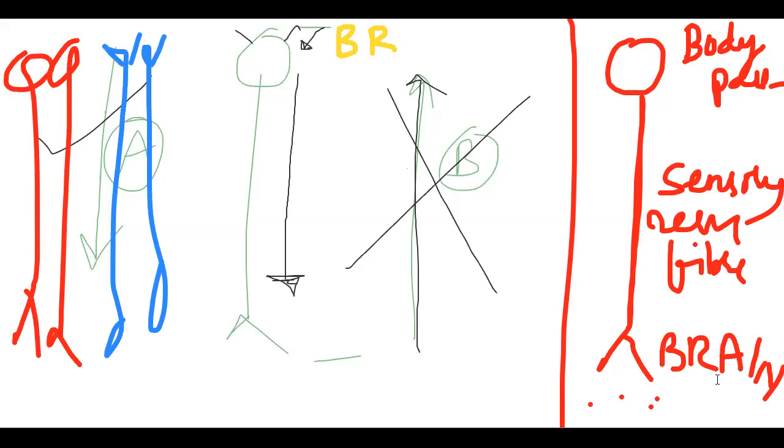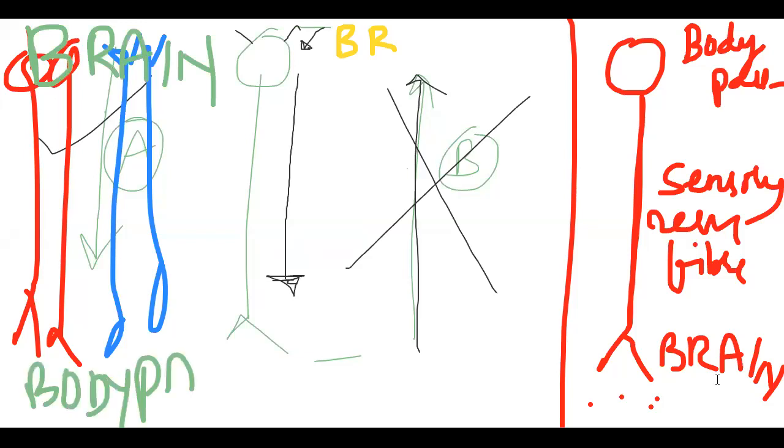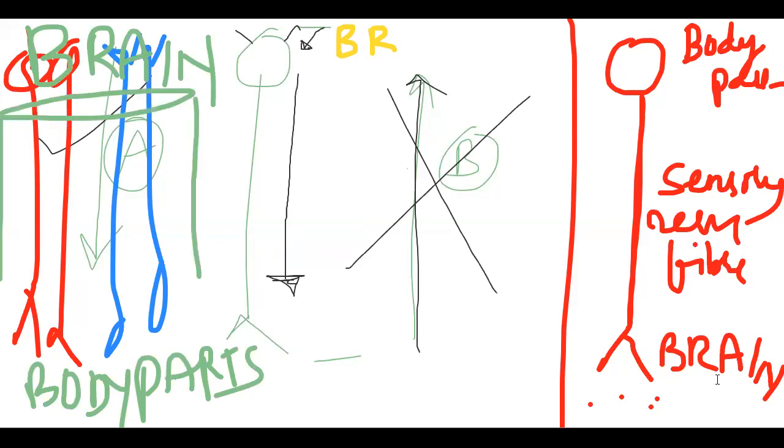Now if I write brain here and body parts here, what is it? Mixed nerve. Yeah, mixed nerve. Is it a mixed nerve or a mixed nerve fiber? Mixed nerve, not nerve fiber, because the individual fiber doesn't have that kind of function. Some are going and some are coming. So simply and finally, I'm giving the conclusion here.